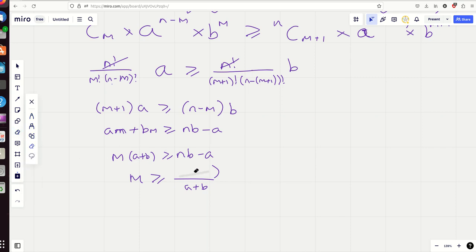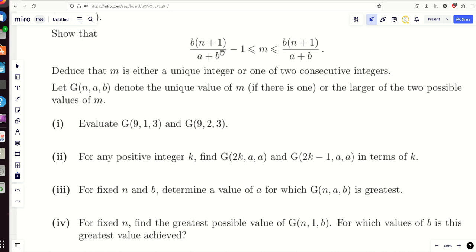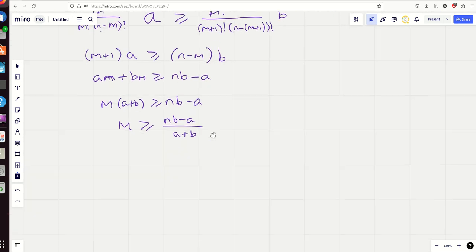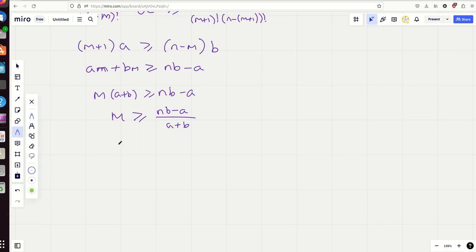There's a little mistake there, mistakes creep in. So it's just going to be nb minus a. But as I say, I want on the top an nb plus b, yeah? So let's make that nb plus b. And then I'm going to have to take away an a and take away a b over a plus b, yeah? And that's the same as obviously minus a plus b, and then I've got the answer. I'm going to have b times n plus 1, I'll factorise that a little bit now, over a plus b, minus, because that's the same as minus a plus b, you've got minus 1 there, and you've got it, yeah?